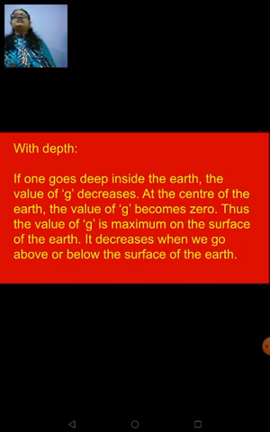When the object is at the center of the earth, the value of g will be 0 because there is no distance there. We are not talking about any radius. We cannot measure at all because the starting point and the ending point remain the same, right? There is no term called distance here. The object is at the center, so there is no distance. Obviously, the value of g will be 0.